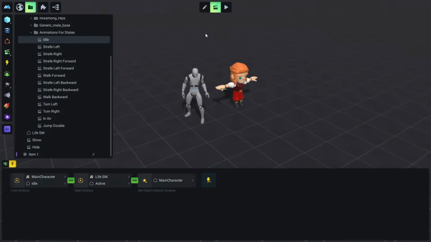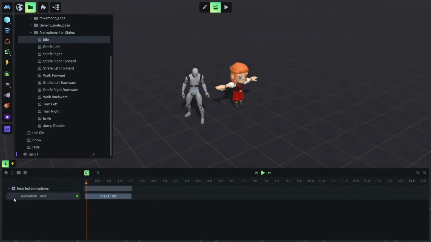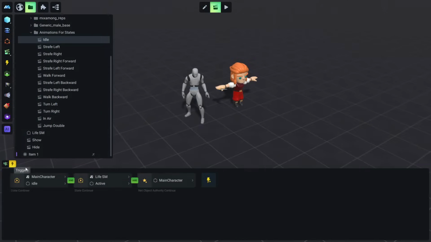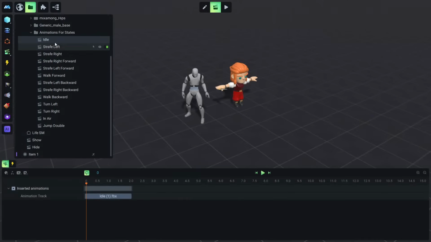So when our character as an object is in idle state, then these will trigger this model animation to play. Okay, you don't have to understand this right now. At the end of the stream, these will make much more sense than right now. But just to know that these are state animations, animations that we have created inside Manu, not model animations that we have imported. Okay, so how to retarget now?